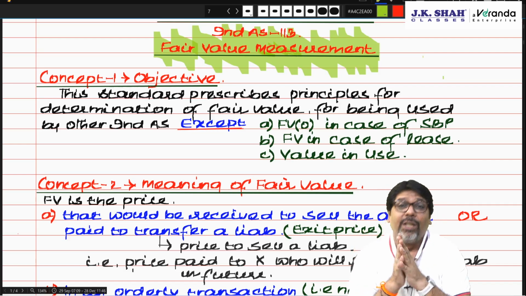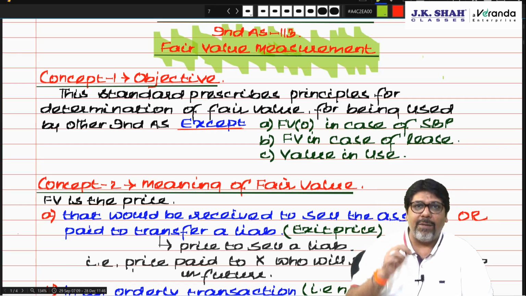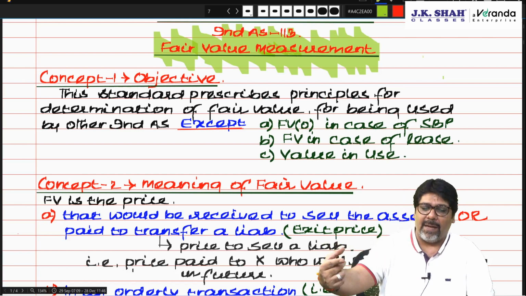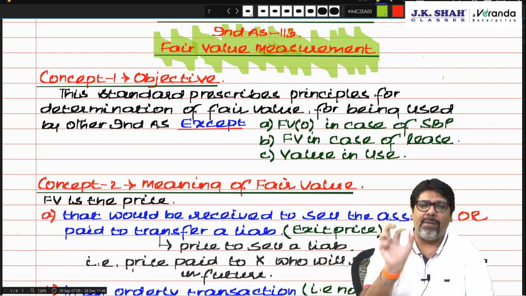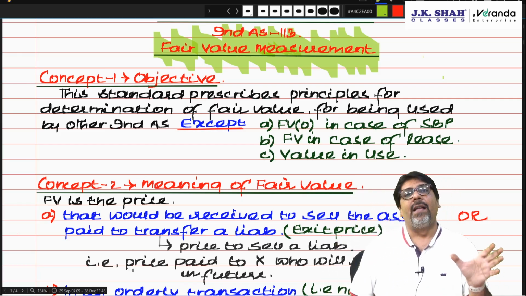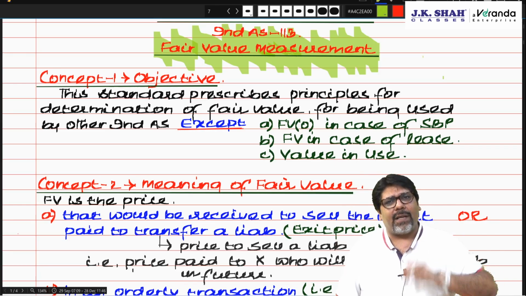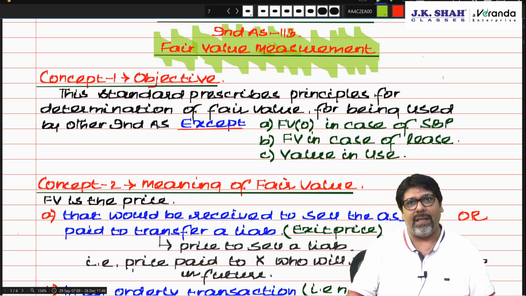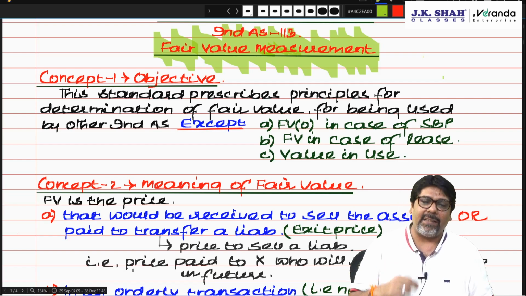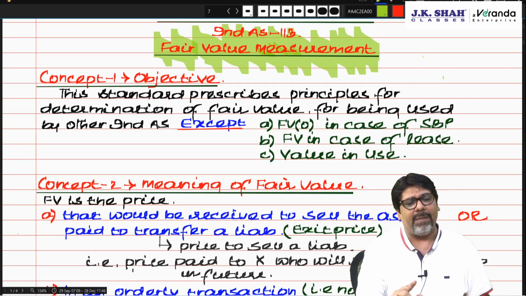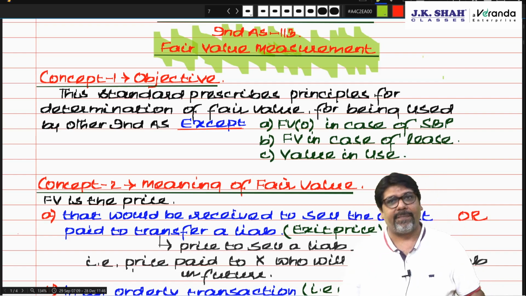Am I clear? So the standard says fair value is the price that would be received to sell the asset or paid to transfer the liability. This is also known as exit price chartered, correct? Now, paid to transfer a liability means what? It means price paid to sell the liability. That is price paid to Mr. X, who would in turn settle the liability in future. Am I clear? Yes, no.